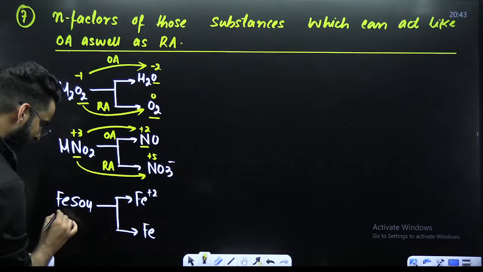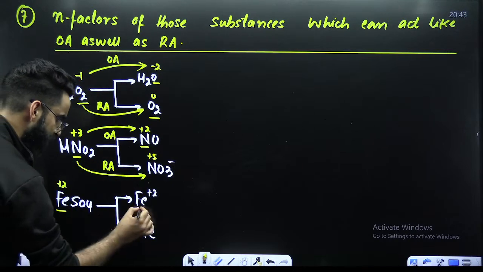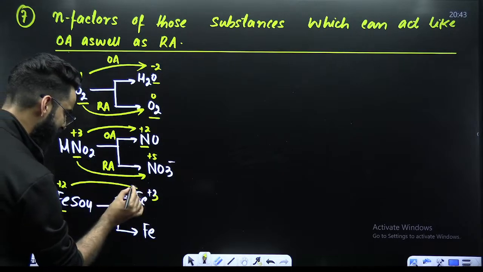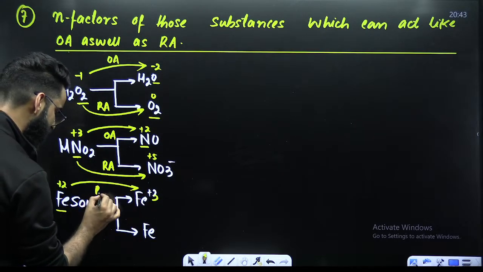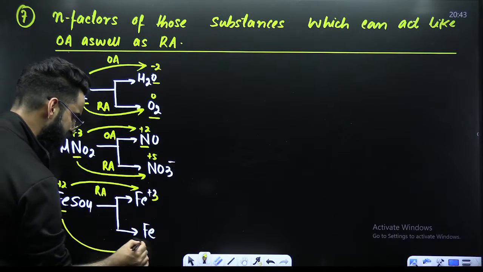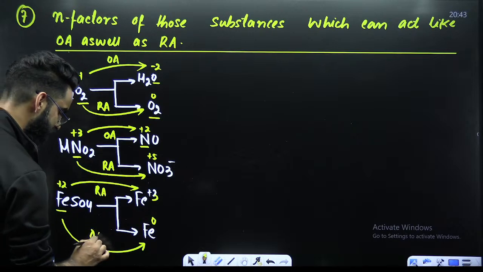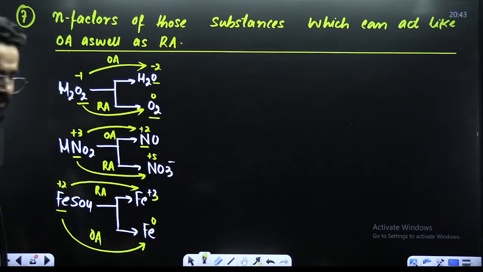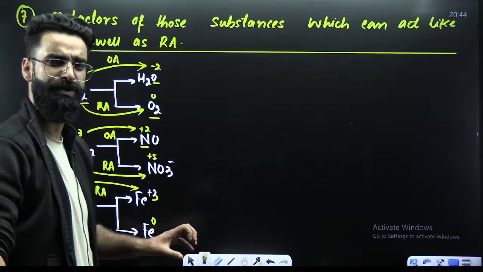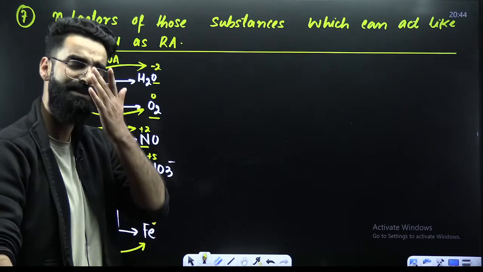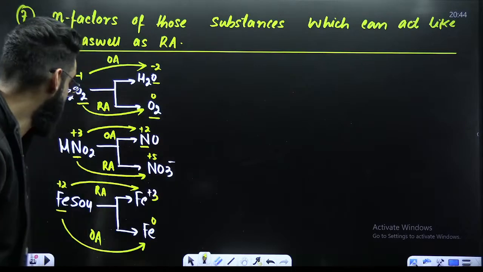For example, iron here +2. +2 to +3, increase in the oxidation state, oxidation, so reducing agent. Similarly, +2 to 0, decrease in the oxidation state, means reduction, so oxidizing agent. So these are the three common species which show the dual nature. Sometimes they behave like oxidizing agents, sometimes the same species behaves like the reducing agents.